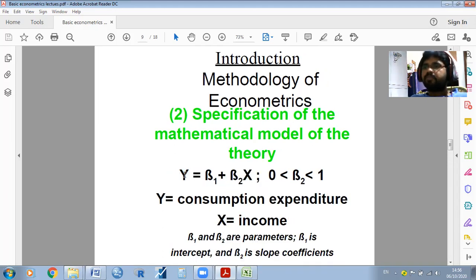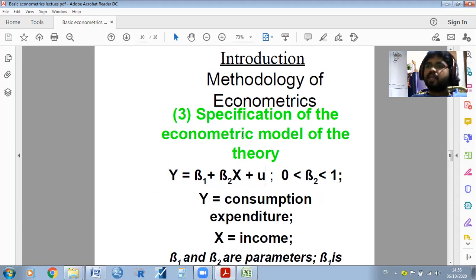In a mathematical model, consumption depends only on income. But in the econometric model, consumption depends on income as well as other variables not included in the model. That is the difference. Simply remember: the mathematical model doesn't have an error term; the econometric model has an error term.